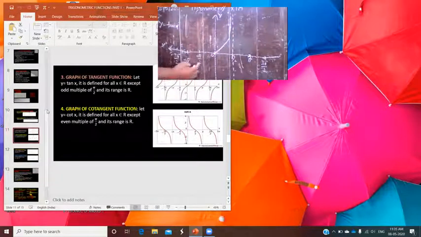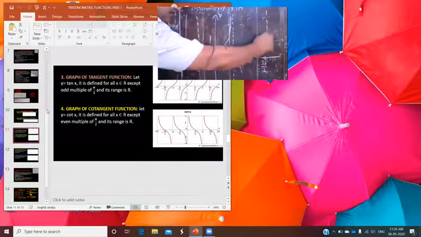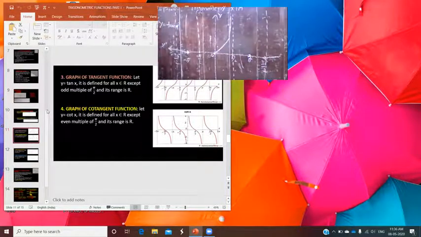Now just move to this one. 0 to pi by 2. 0 to minus pi by 2. Understand? So which quadrant is that? 0 to minus pi by 2 is which quadrant? So again at minus pi by 2, it is not defined. You draw a dotted line, and here at minus pi it becomes 0, and at 3 pi by 2 again it is not defined. Yes, at 3 pi by 2 it is not defined, so you draw dotted lines at all those points.